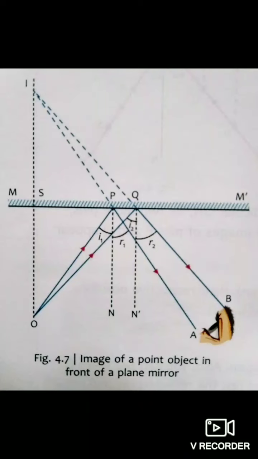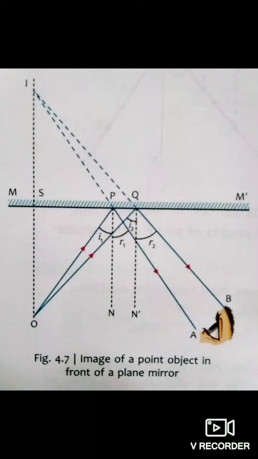Now, let us consider a point object O kept in front of a plane mirror strip represented by MM dash in the picture. Rays of light travel out in all directions from the point object. But we will consider only two such rays, because these two rays will meet again at the point from where the image will be formed. Here, OP and OQ we are considering.